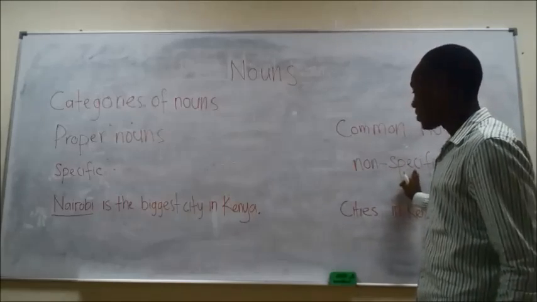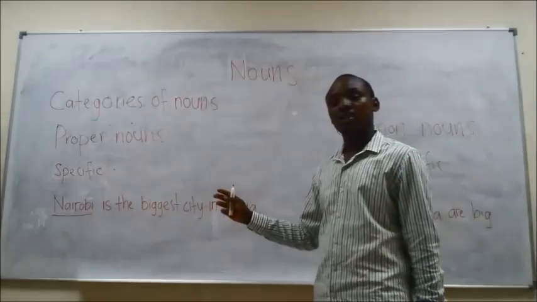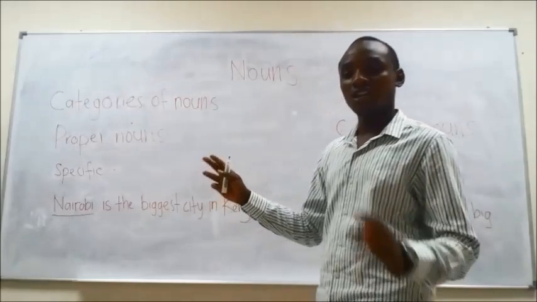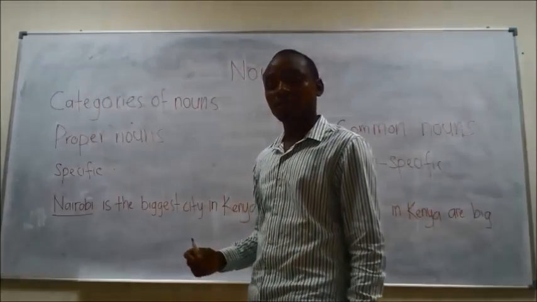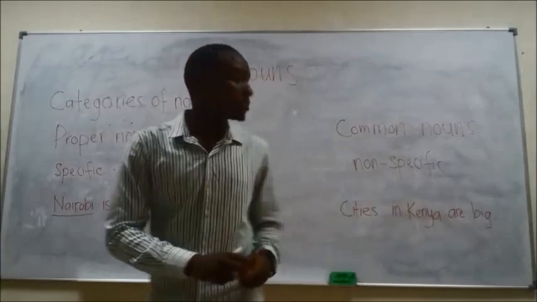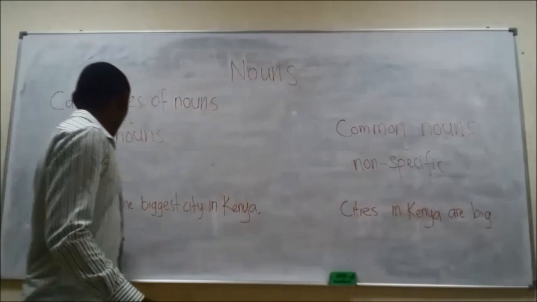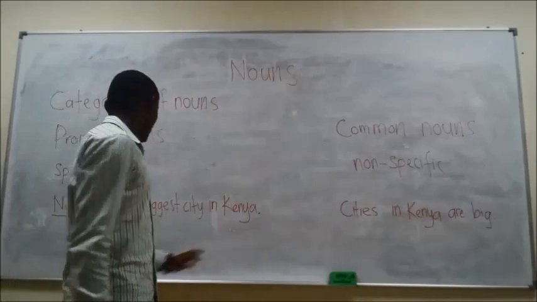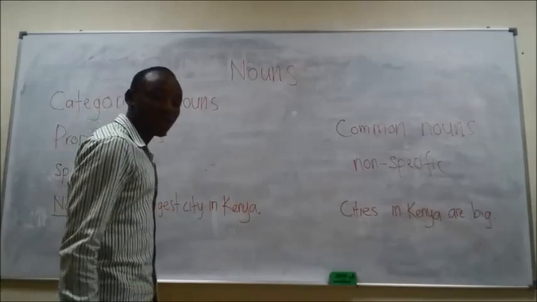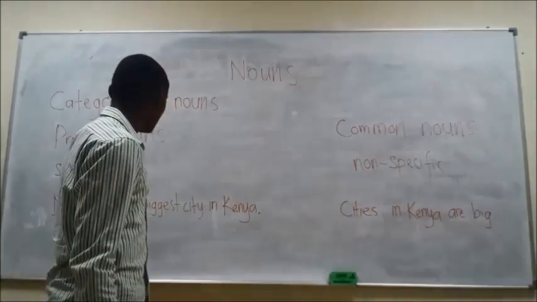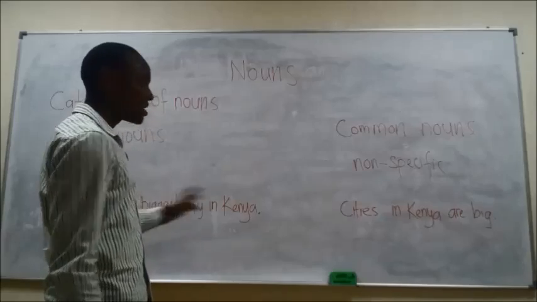This means that we generalize the names of places or people or even objects. For example, when we said Nairobi is the biggest city in Kenya, it only refers to Nairobi, right? Not any other city is bigger than Nairobi in Kenya.